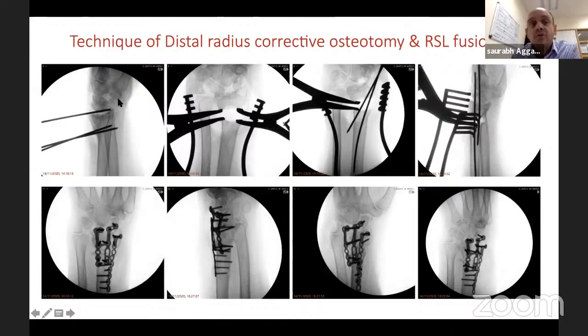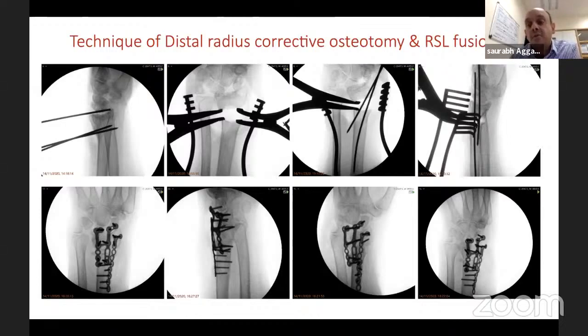So I hope how to do an osteotomy, the technique is now clear. First tip, wire is parallel to the deformity. Second, osteotomy just proximal to the sigmoid notch. Third tip, use 1 or 2 laminar spreaders as is needed. Fourth tip, use 2 wires and then pack it up with graft. Now, does this need a graft? Answer is yes, because you can see how big the gap is. So there's no way there'll be any volar cortical contact.